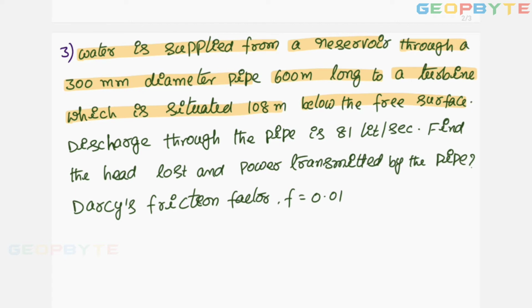That means the turbine is located at a distance of 108 meters below the free surface. Discharge through the pipe is 81 liters per second. Find the head loss and power transmitted by the pipe. Darcy friction factor 0.01. Let us write the given data.